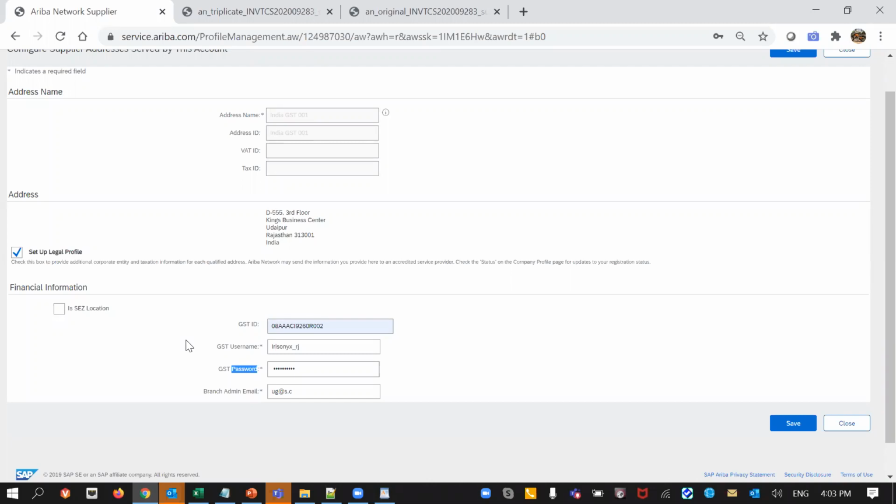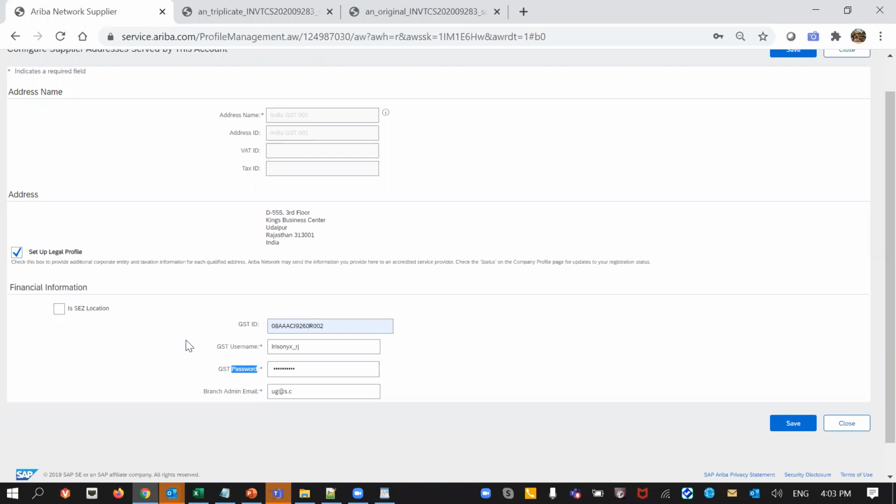Now the reason is that when the invoices are submitted to the IR portal, only the suppliers who are authorized to submit the invoices to the tax authorities or to the IRP, only their credentials will be used for submission of the invoices to the tax authorities.